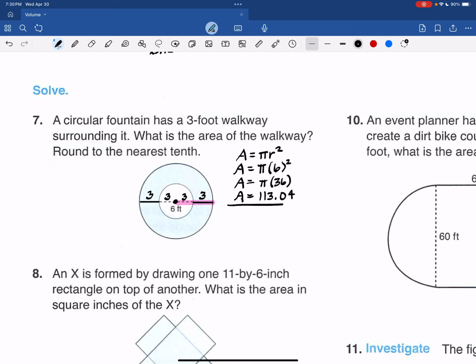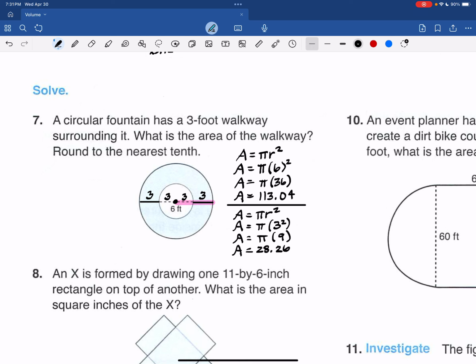Then we need to do the process again for the smaller circle. And it is pi r squared. So the smaller circle has a radius of 3 feet. So pi times 9 will be, 9 times 3.14 is 28.26.